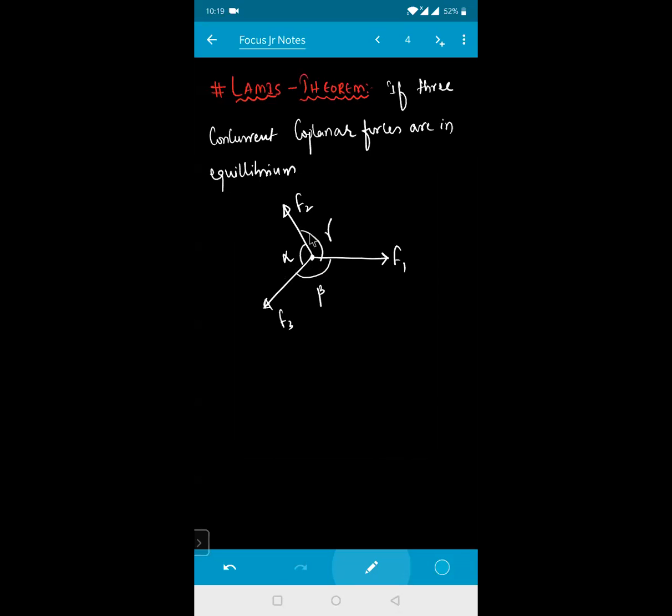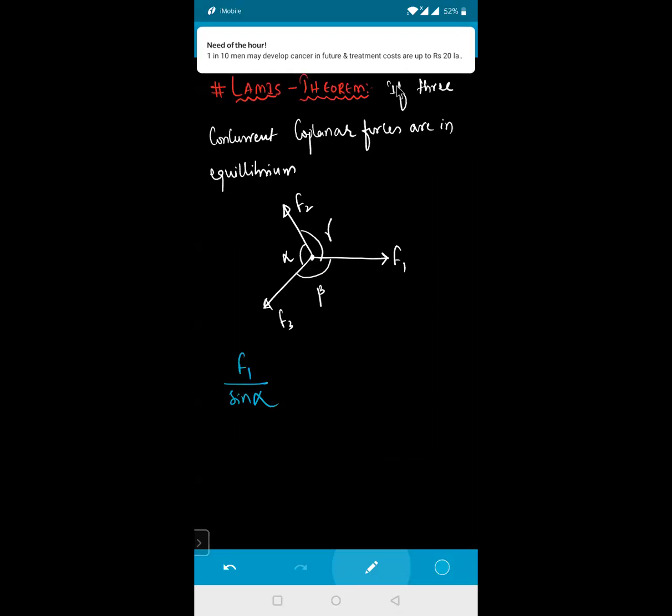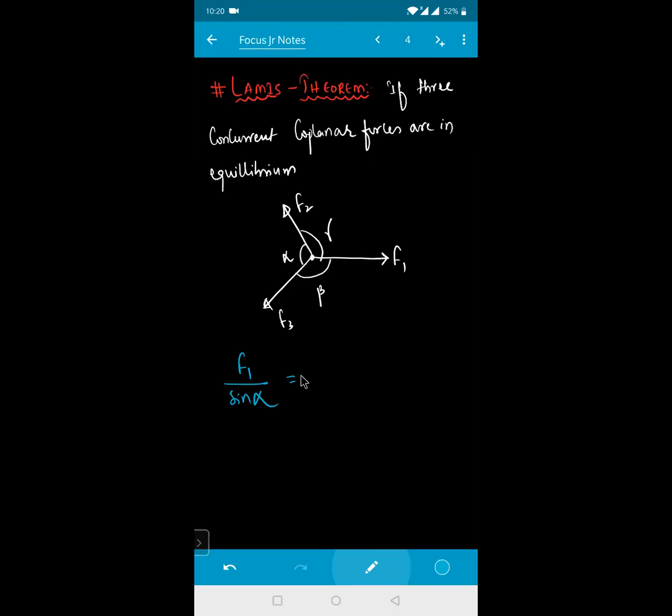Alpha. For F2, exactly opposite angle is beta. For F3, exactly opposite angle is gamma. So we'll write the formula as F1 divided by sine alpha must be equal to F2 divided by sine beta, which equals F3 divided by sine gamma.